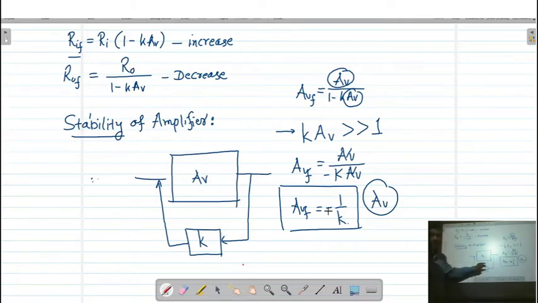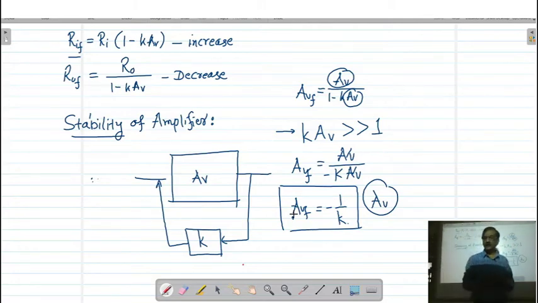This feedback network does not contain any kind of active device. Only resistance, capacitor, inductor, or a combination of these components is there, and its characteristics hardly change with temperature. So we can say that by applying negative feedback, the stability of the amplifier is going to increase. This is an advantage of a negative feedback amplifier.